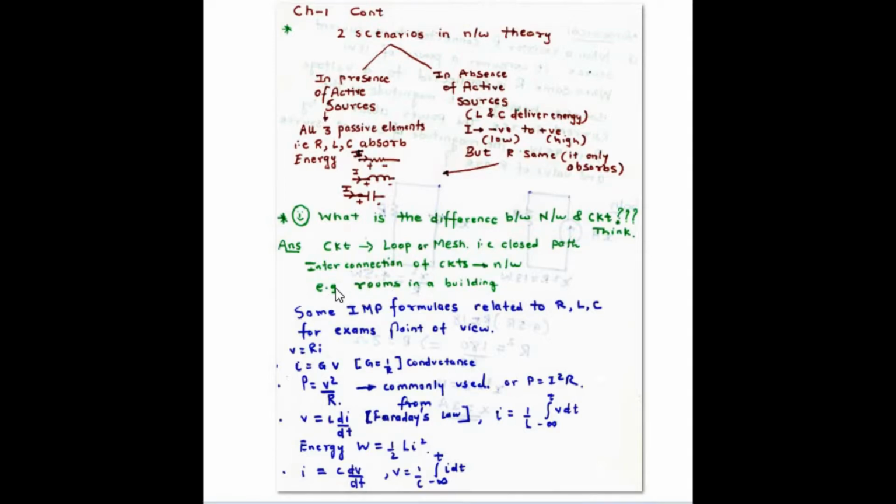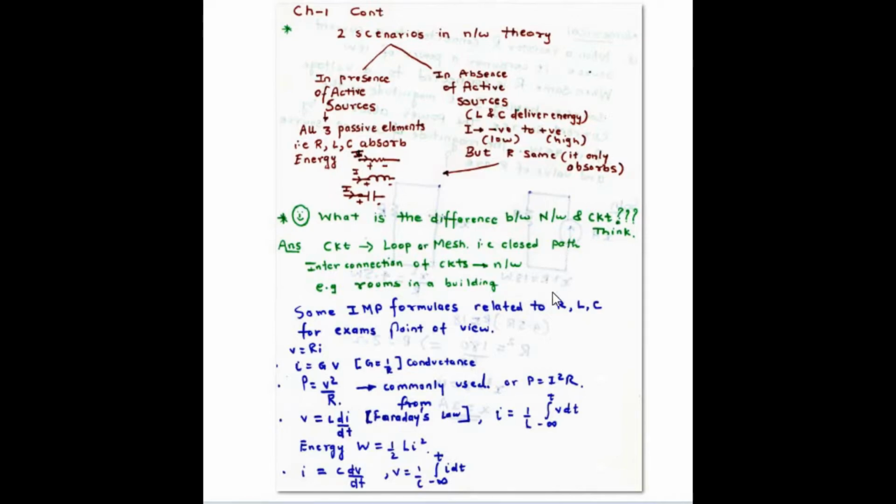In simple terms, we can take an example of rooms in a building, where the rooms can be termed as a circuit, while the whole building can be termed as a network. The rooms put together form a building. Circuits put together form a network. So if a current starts from a particular point and goes through some elements and comes back again at the same point, then it forms a closed loop and it is called a circuit. So this is a simple explanation of the network and circuit.